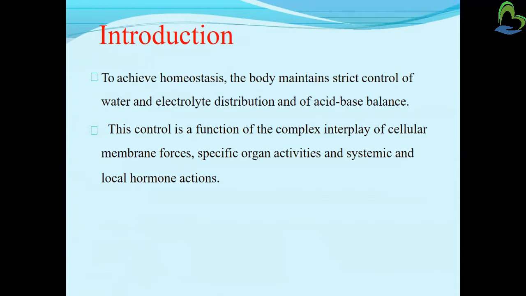So they must be distributed in proper amounts and maintained in our body. This is controlled by the complex interplay of cellular membrane forces, specific organ activity, and systemic and local hormone action.